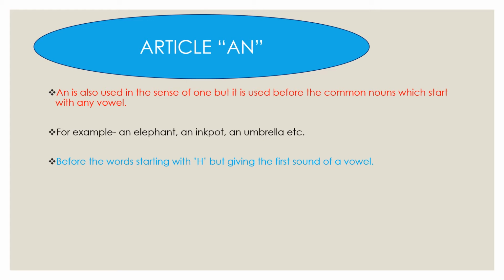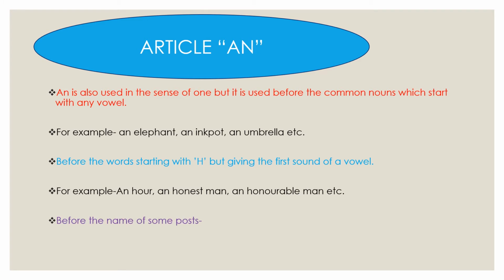And it is also used before words starting with H but giving the first sound of a vowel. For example, an hour. In this word hour, H, the first letter, is a consonant but it is sounding like a vowel. Hour मतलब A का sound. So here we use article an. Same is the case with honest. In this word, the first letter is a consonant, but it is sounding like a vowel. So here we use indefinite article an.